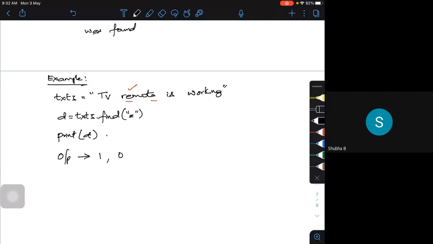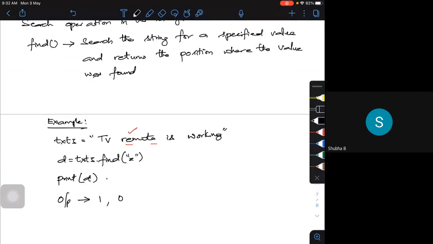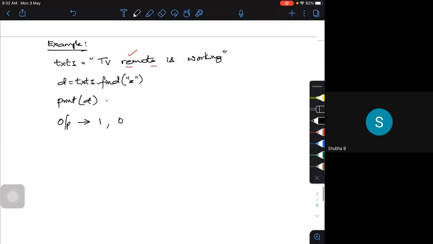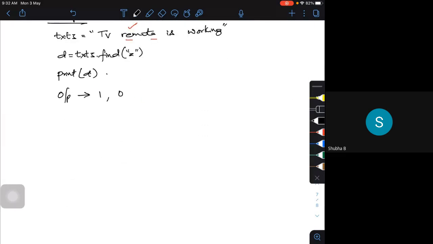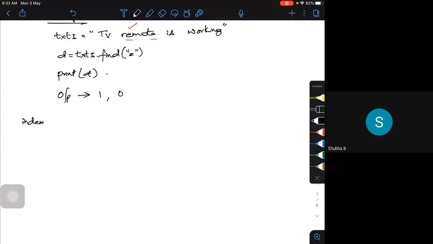Sometimes, instead of this, I want to find its index. If I want to find how many times the letter is occurring or not, I'm going to use find. If I want to do a similar kind of operation and only find its index, we know that it starts with 0, 1, 2, 3, 4, 5, goes till the last letter, and then -1, -2 and so on for a string.